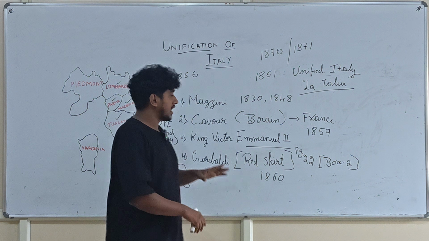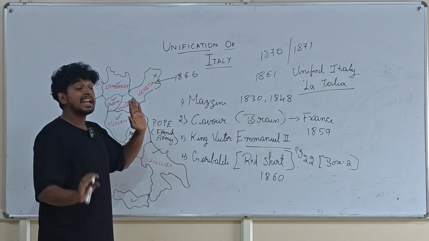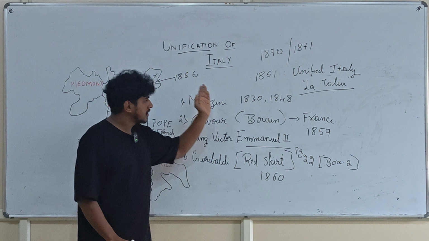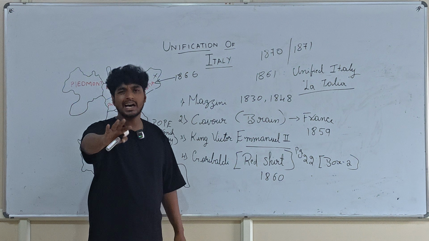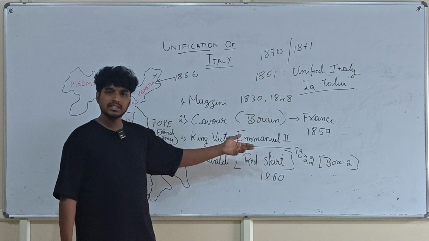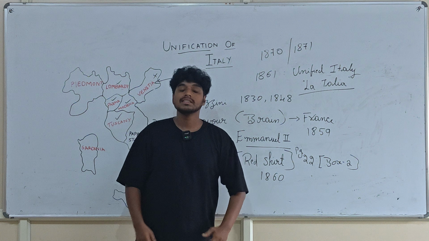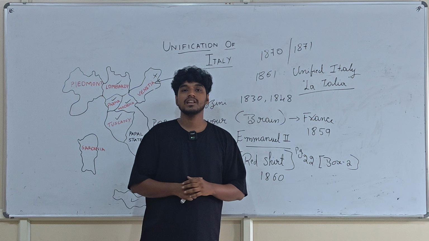For a 5-marker, start with fragmentation. Remember these 4 important identities and remember the dates. It's very easy. The 1830 and 48 attempts happened. If you write about Mazzini, you still get half marks and 1 mark. And 59, 60, 61, easy. And finally, don't forget to write 70, 71. Okay, so that's all about the unification of Italy chapter.